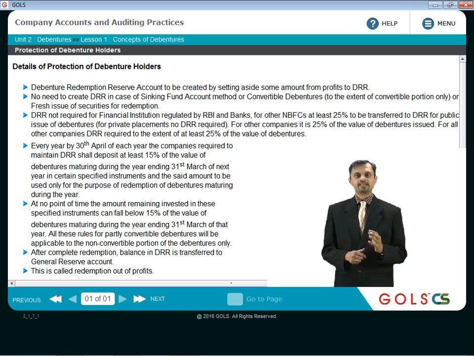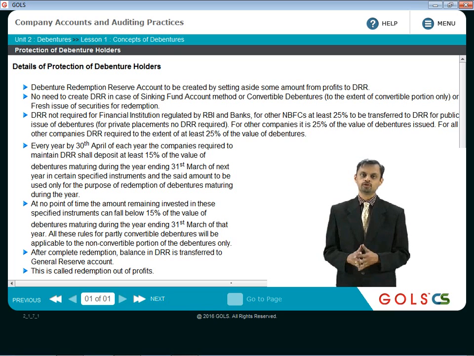So it is not sufficient to just create DRR. 15% of the value of debentures maturing during the year ending 31st March next year has to be invested somewhere in certain specified instruments. And the said amount is to be used only for the purpose of redemption of debentures maturing during the year, not for any other purpose.